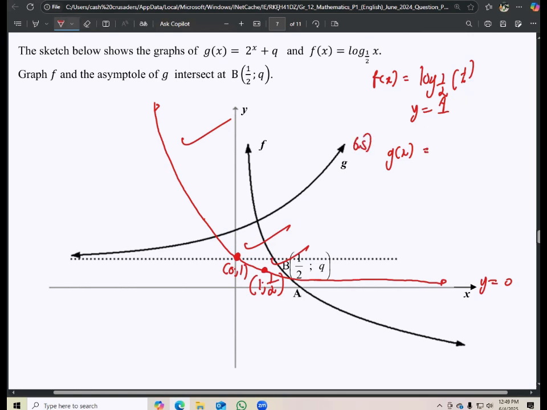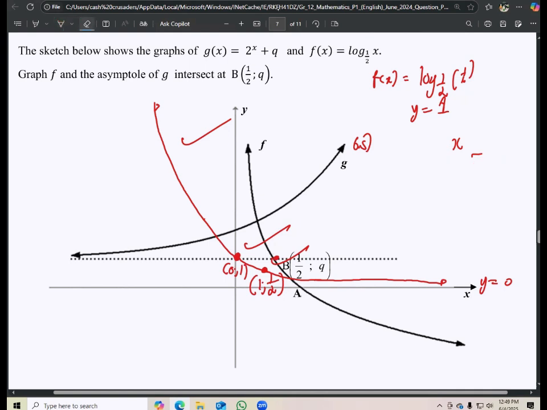We'll say G of X is equals to 2 to the exponent of X plus Q. But as we can see, we are already given the coordinates there for that one. So we can just simply say, to find that the asymptote is in line with what we have here on the graph of F. So we can just simply use that, okay?